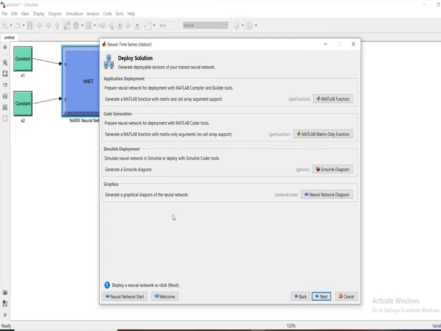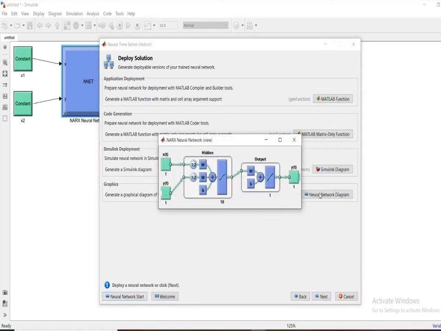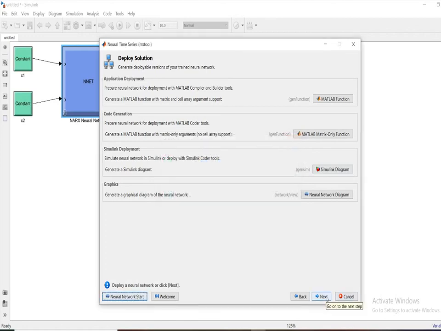So take the neural network diagram in the graphics window. It will generate a neural network diagram. You can copy and paste this into your journal or any other papers. It describes the overall function of the hidden and output layers. I will cancel it now and move on.